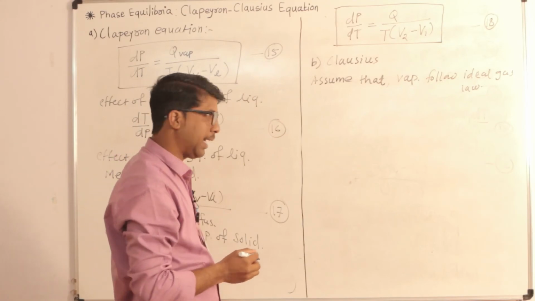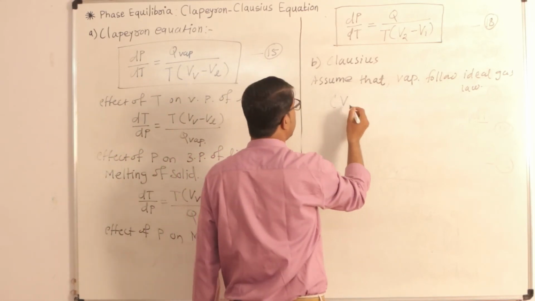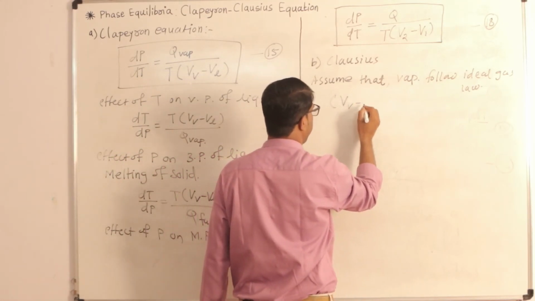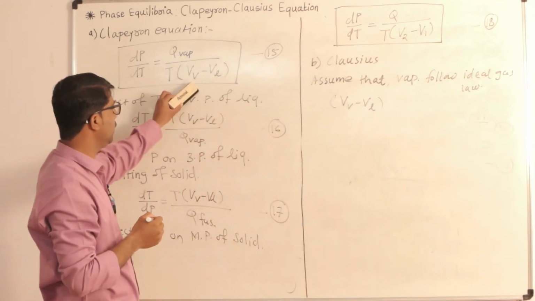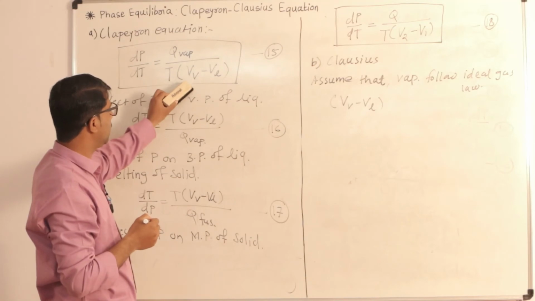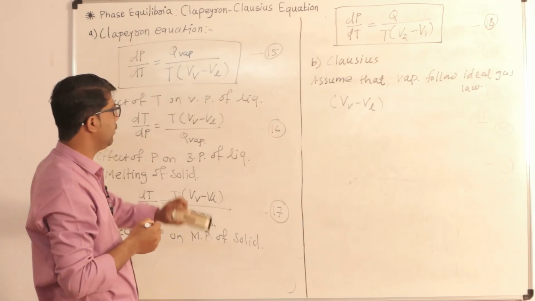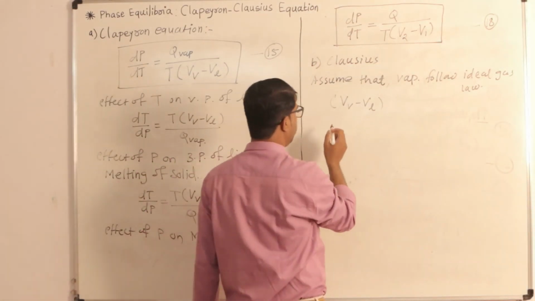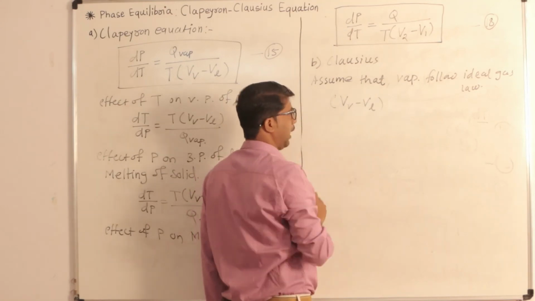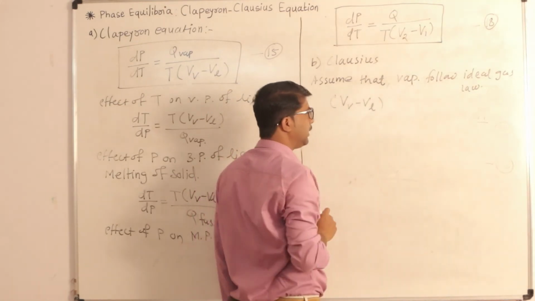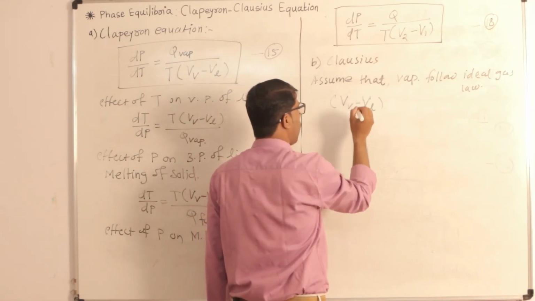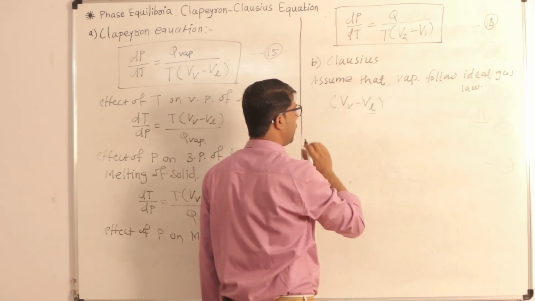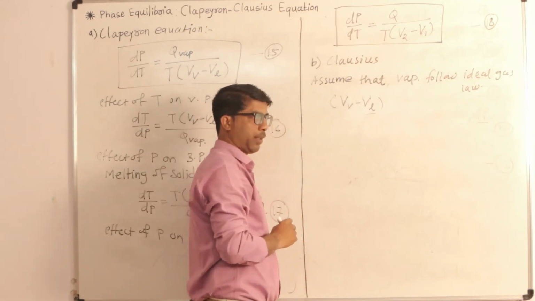If they follow the ideal gas law, then consider the term Vv minus Vl from this Clapeyron equation. Observe this term. In case of vaporization of liquid, the volume of the liquid is negligible as compared to the volume of the vapor.